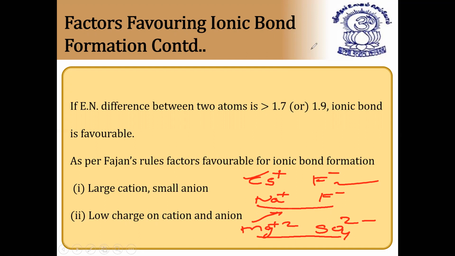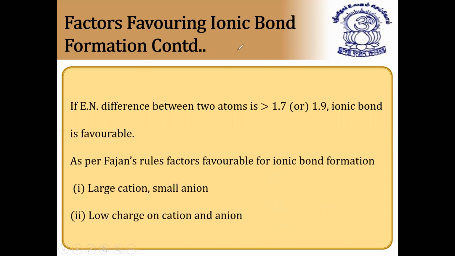So as per Fajans' rules, what are the favorable conditions for ionic bond? First condition is large cation, small anion. Second condition is low charge on cation and anion. If it is low charge, it means plus one. If it is plus one, we write only plus. Plus two means plus two, plus three means plus three, and likewise minus three, minus two, minus one. So magnesium oxide, with O2- and Mg2+, is less ionic than sodium oxide, Na2O, because of small charge on cation and large charge on anion. Low charge on cation as well as low charge on anion will favor ionic bond formation.